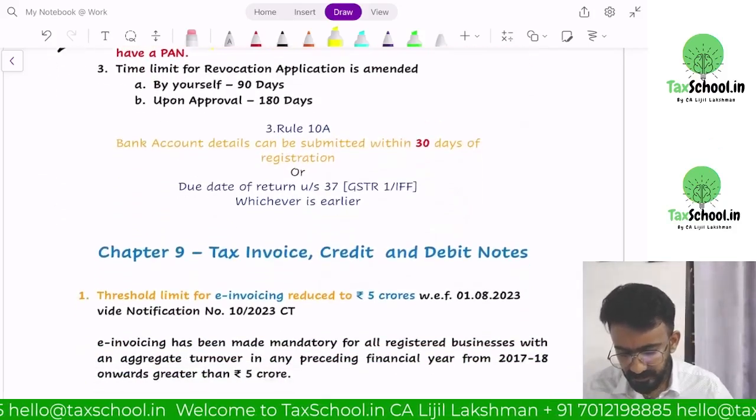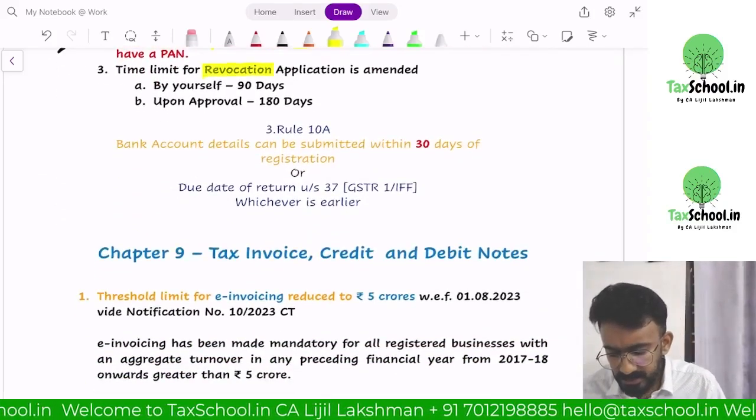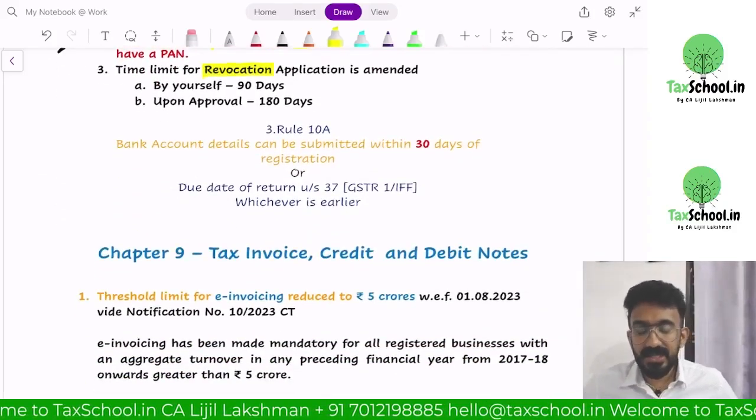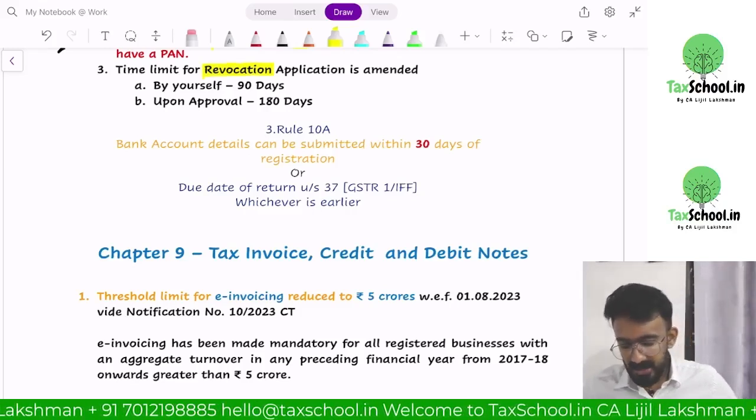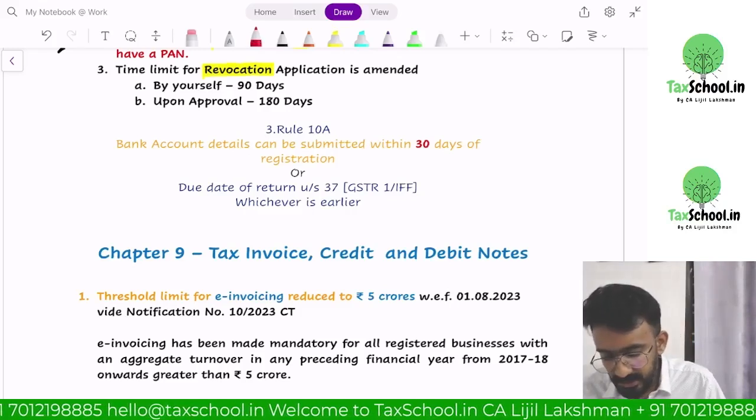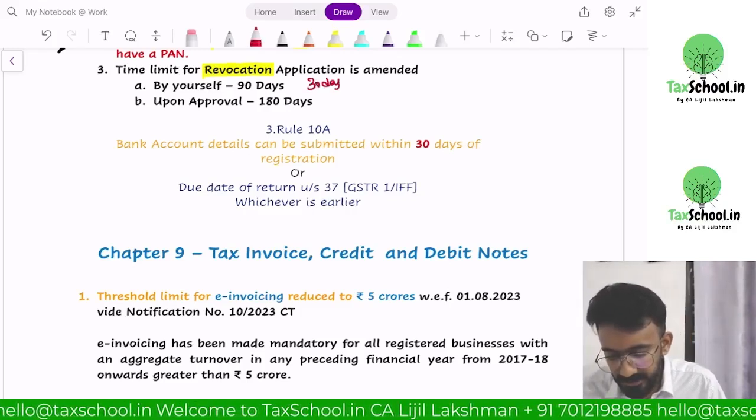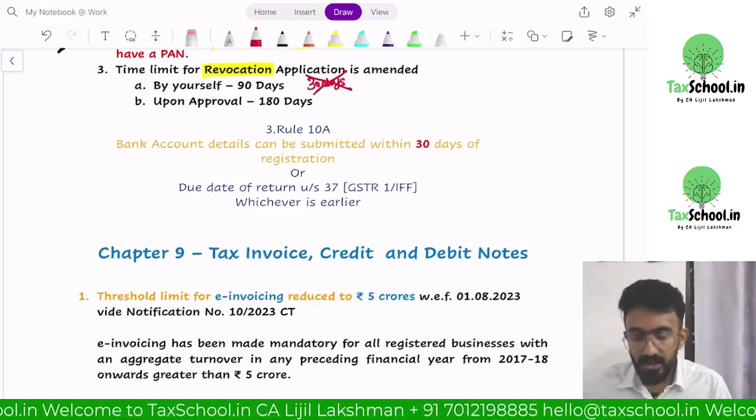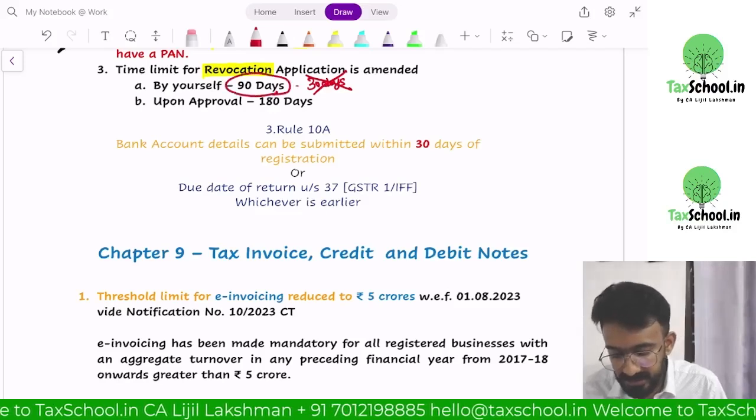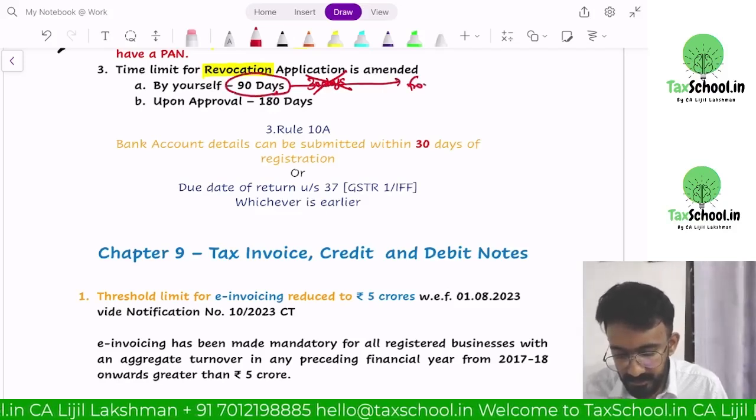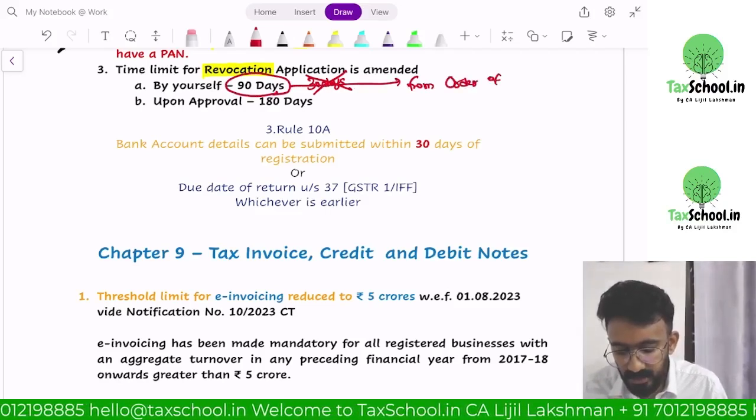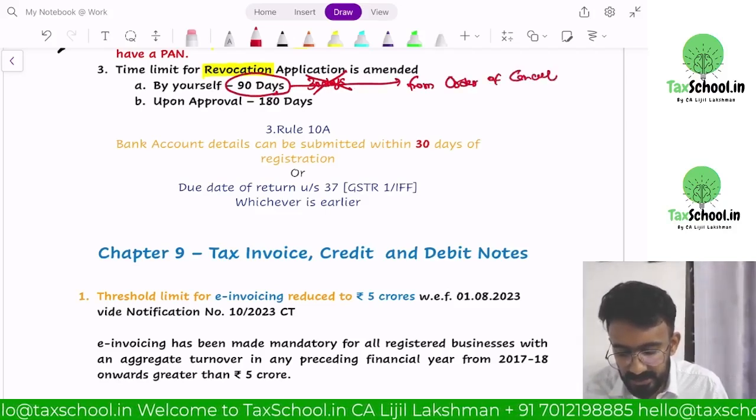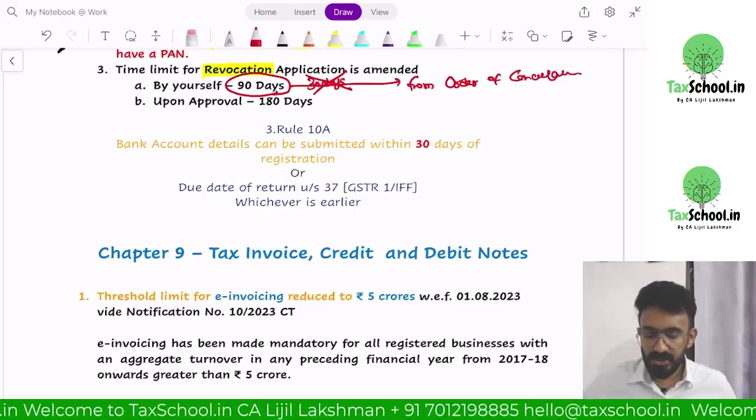Then somebody whose GST number is cancelled, he can apply for revocation. The time limit is updated. Earlier the time limit used to be 30 days by yourself. You could apply within 30 days. That is gone. You can apply within 90 days from the order of cancellation. After you get the order of cancellation, you get 90 days to apply for revocation.